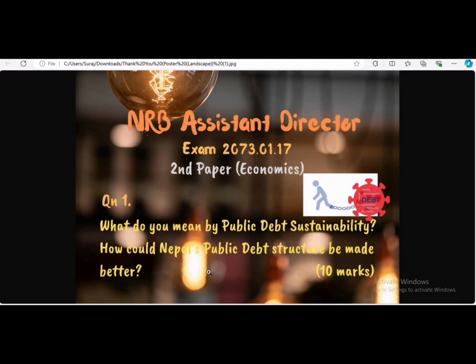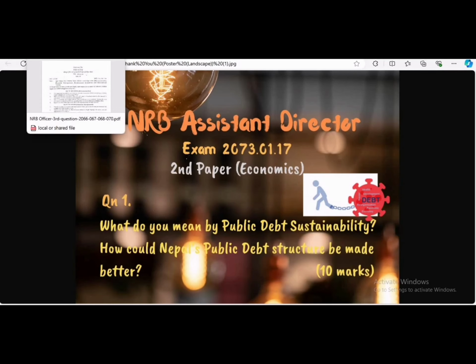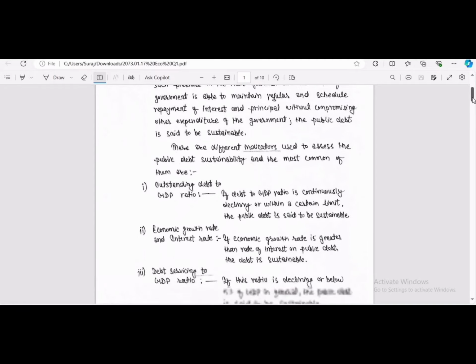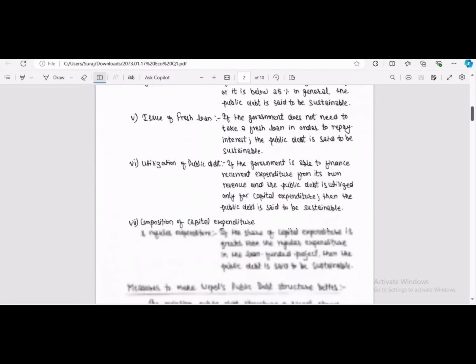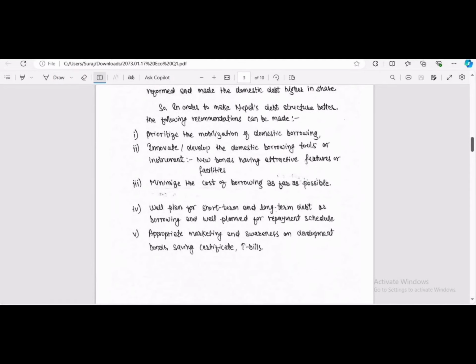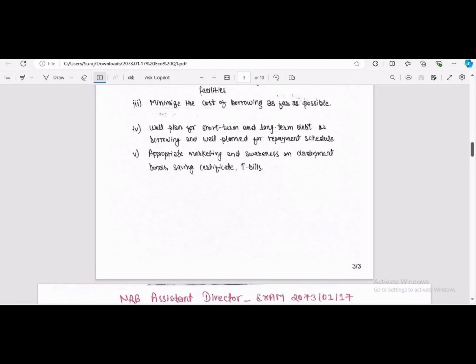So how can we write these answers? The answer is here. What was the question? The question was, what is public debt sustainability? Here we can write the answer in 3 pages. This is the 1st page, this is the 2nd page, and this is the last part, the 3rd page.